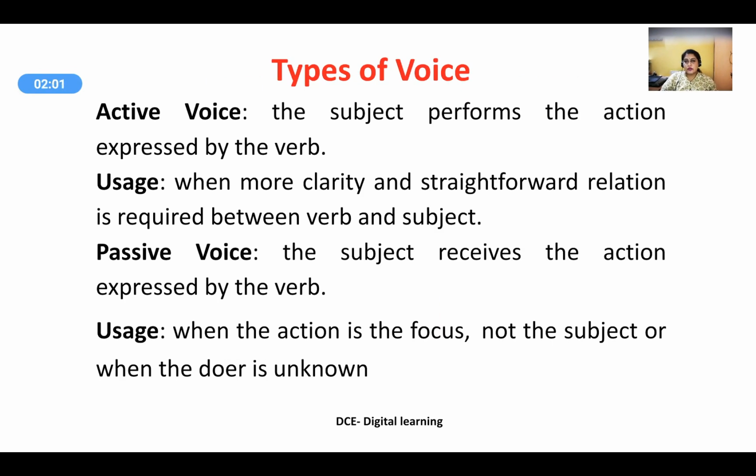So, there are two types of voice. Active voice: the subject performs the action expressed by the verb. The usage is when more clarity and a straightforward relation is required between verb and subject. So, remember, in active voice the focus is on the person who is doing the action. Such a sentence is known as active voice. Passive voice: the subject receives the action expressed by the verb. It is used when the action is the focus, not the subject, or when the doer is unknown. In passive voice, the person who is doing the action becomes secondary. What has been done receives more attention.